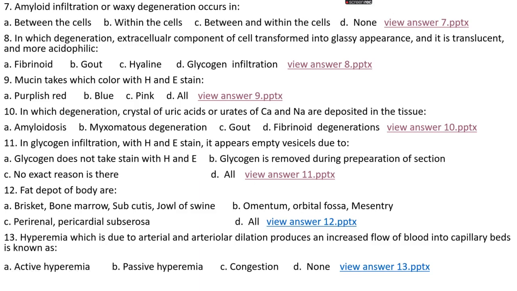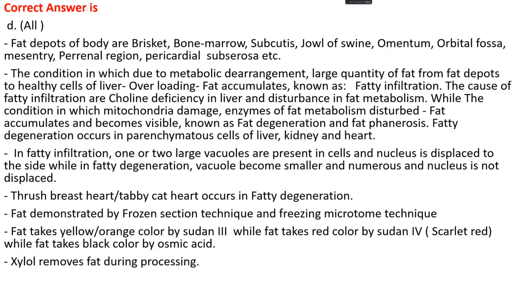Okay, question number 12. Fat depots of the body are: option A, briskets, bone marrow, subcutaneous, jowl of swine. Option B, omentum, orbital fossa, mesentery. Option C, perirenal, pericardial, subserosa. Option D, all. The right answer is option D, that is all. Fat depots of the body where fat is stored are the brisket region, bone marrow, subcutaneous region, jowl of swine, omentum, orbital fossa, mesentery, perirenal region, pericardial region, subserosa, etc.